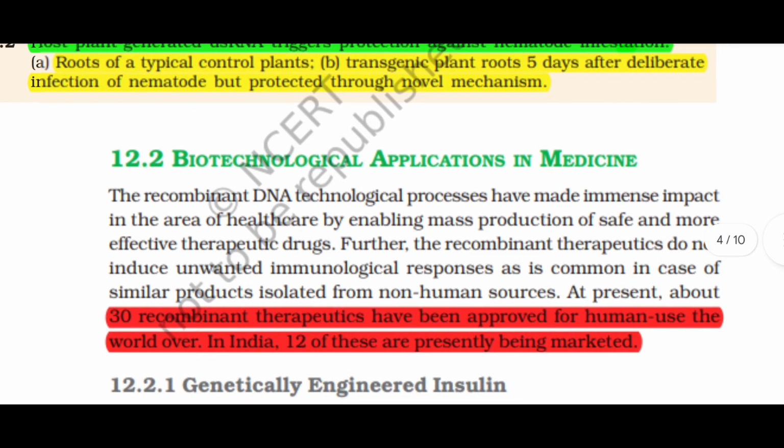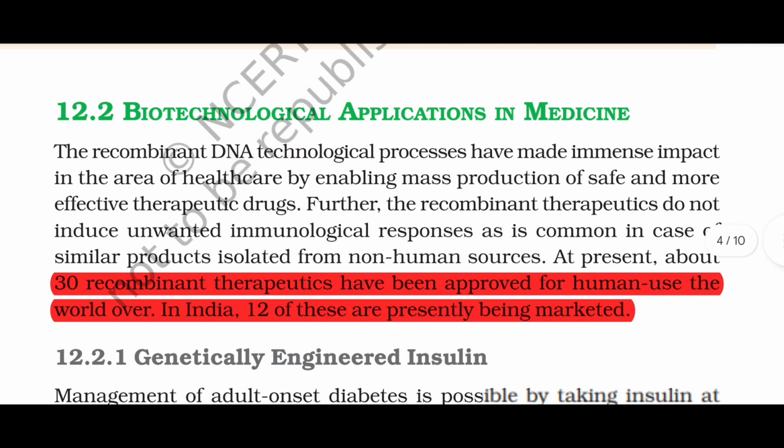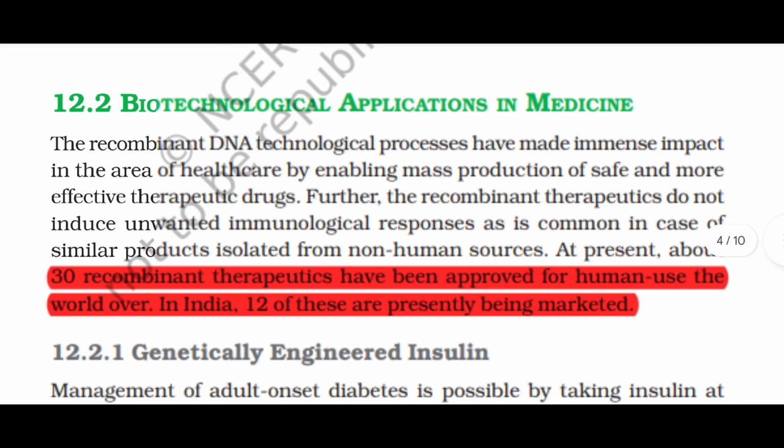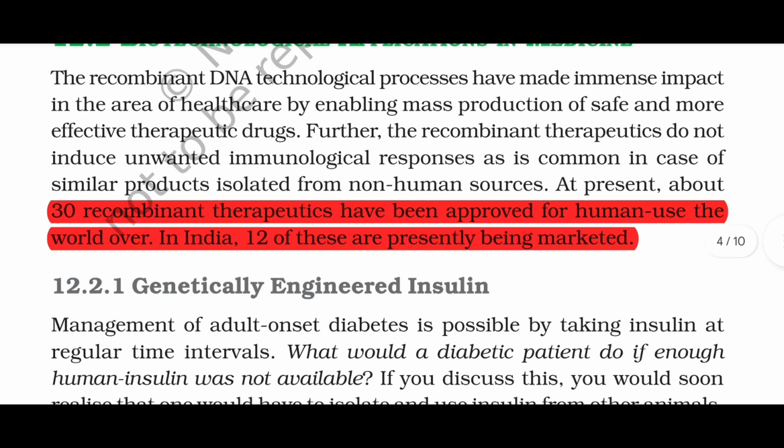12.2 Biotechnological Applications in Medicine. The recombinant DNA technological processes have made immense impact in the area of healthcare by enabling mass production of safe and more effective therapeutic drugs. Further, the recombinant therapeutics do not induce unwanted immunological responses as is common in case of similar products isolated from non-human sources. At present, about 30 recombinant therapeutics have been approved for human use in the world. In India, 12 of these are presently being marketed.